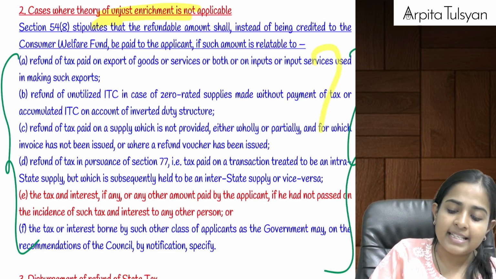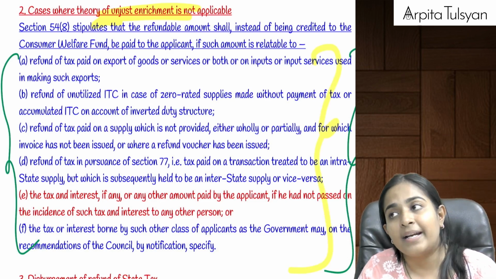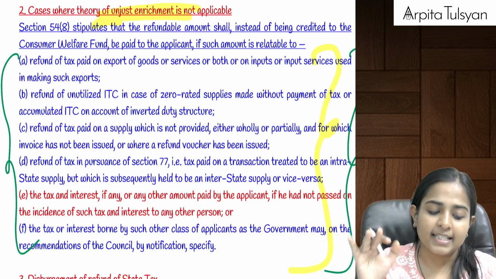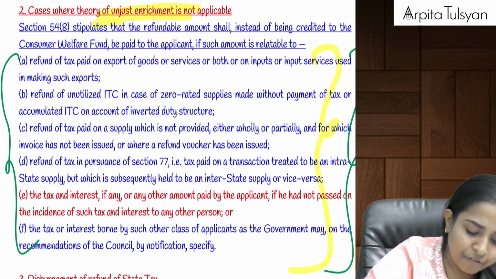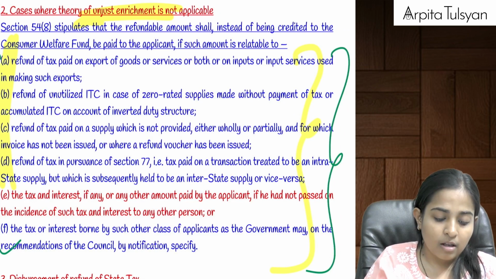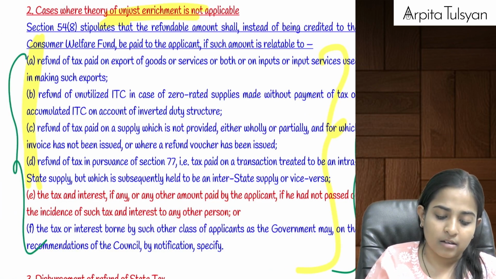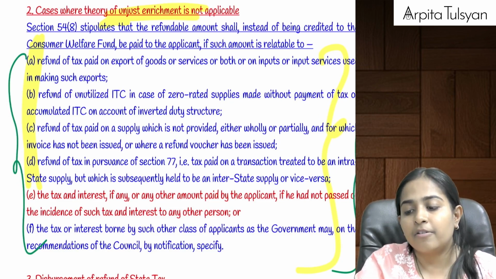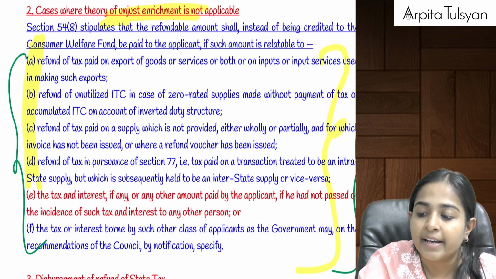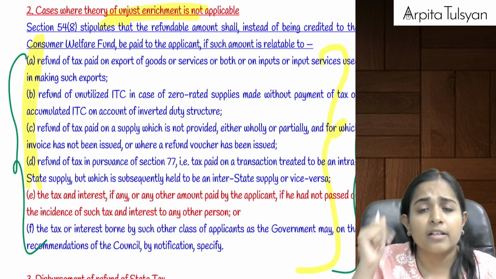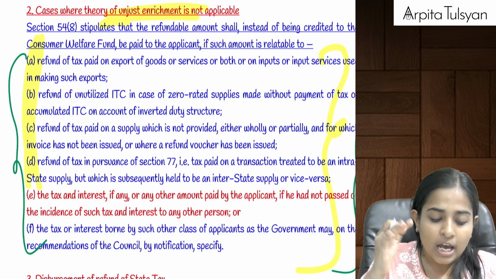Okay, and in these cases, the refund amount will be given to that applicant and it will not be credited to the consumer welfare fund. Okay, the first four points are the same as we had studied in the initial part of the chapter, where a CA certificate or a cost accountant declaration was not required.